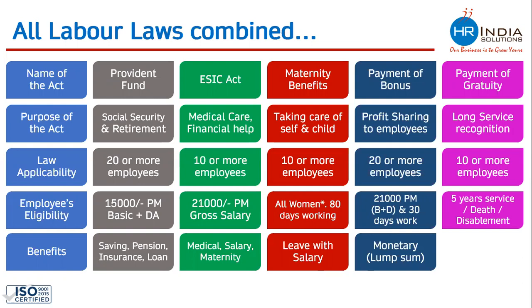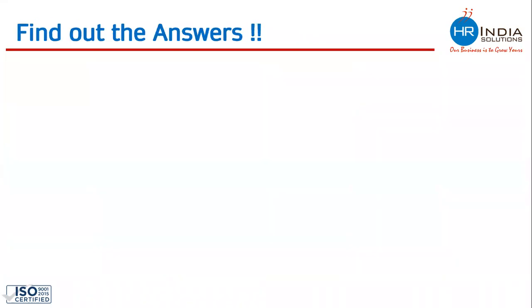Payment of Bonus is a monetary payment. A one-time good amount is paid to every employee during the festive season. And under the Payment of Gratuity Act, what is the benefit? Again, this is a monetary benefit. A good amount of money is paid once you complete 5 years. So for labor law, we normally conduct 5 classes for all these 5 labor laws, but I wanted to share in brief. This is all we are covering. So let me share it with you.